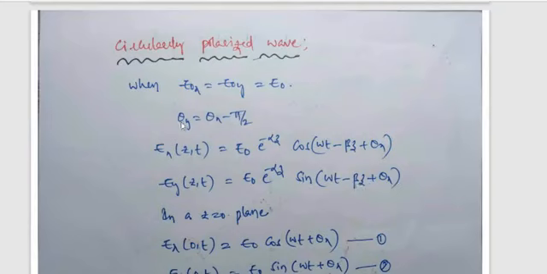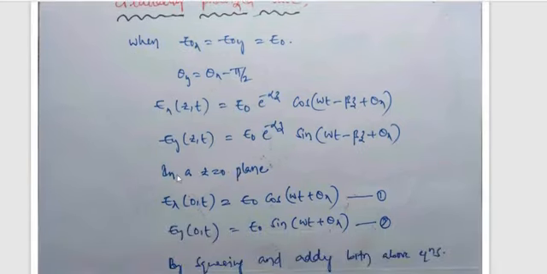Mathematically we know that once theta y is theta x minus pi by 2, the cos(omega t minus beta z) becomes sin(omega t minus beta z plus theta x).